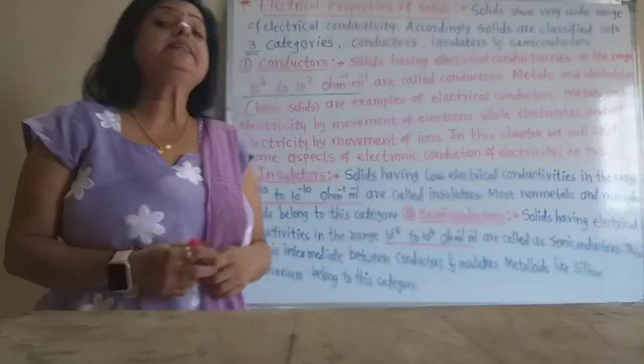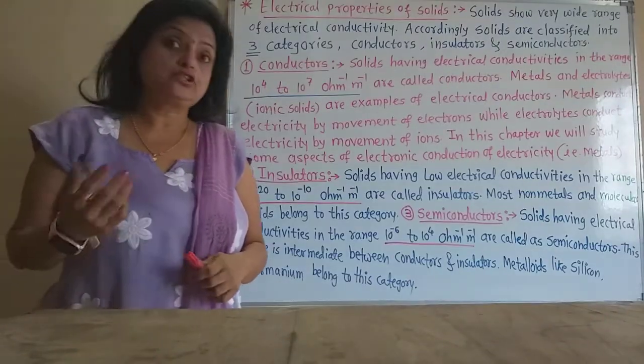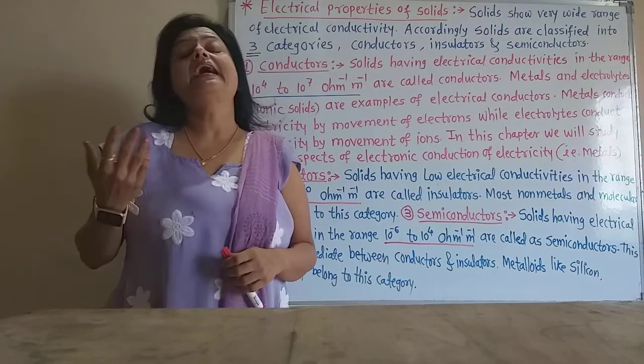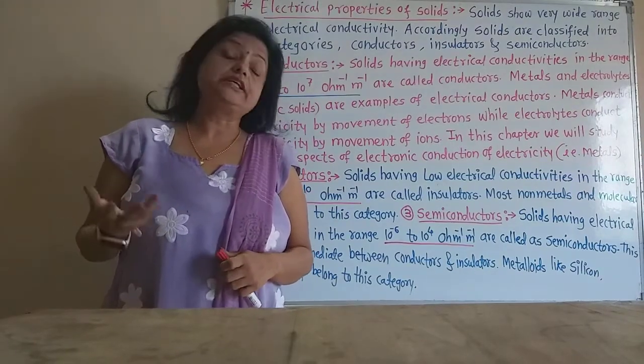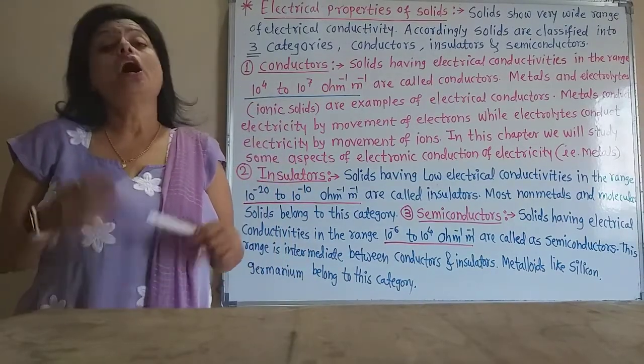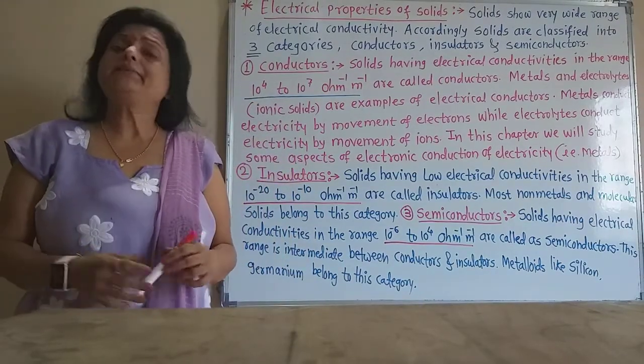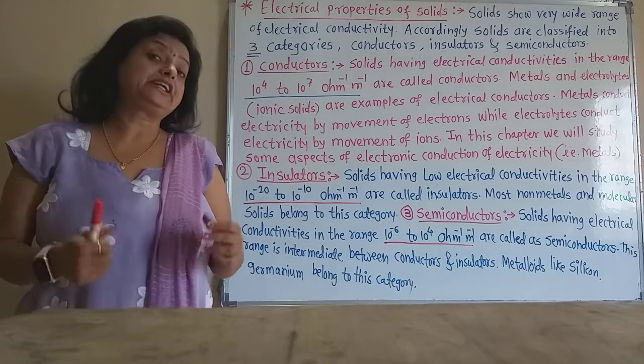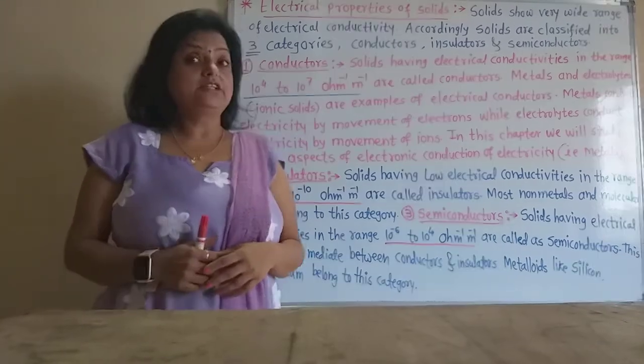How is it determined which solids are conductors, which are insulators, and which are semiconductors, according to their electrical conductivity? Let us learn.